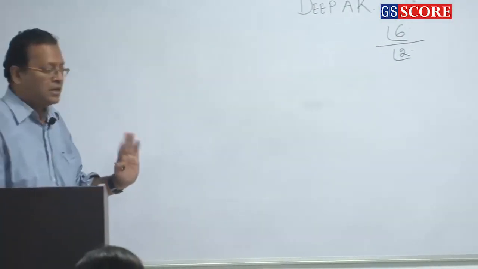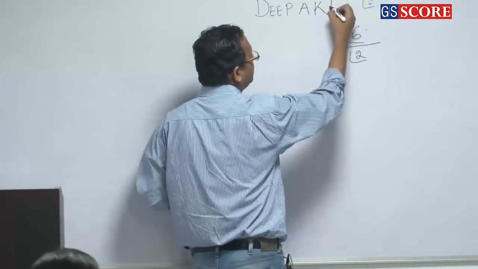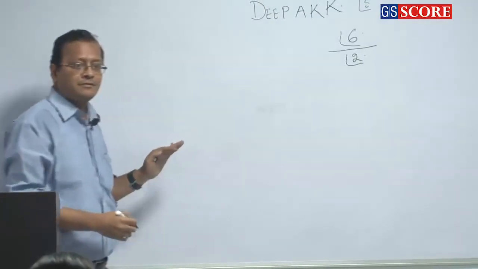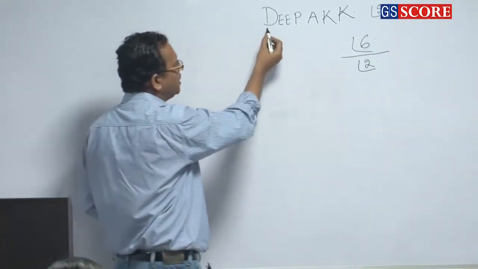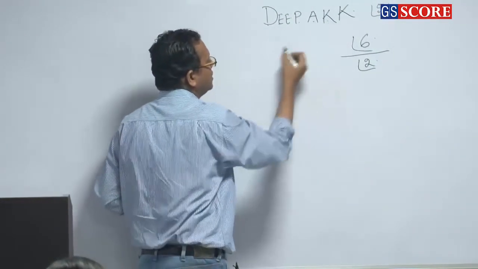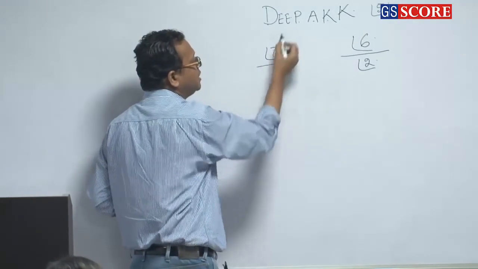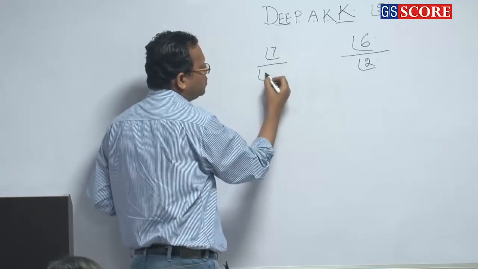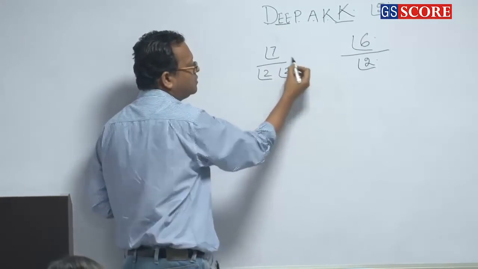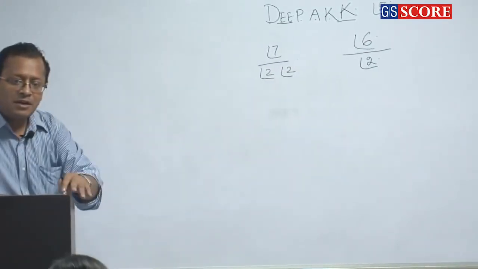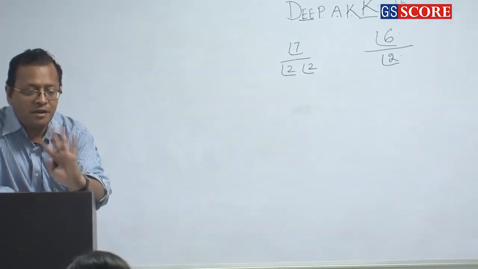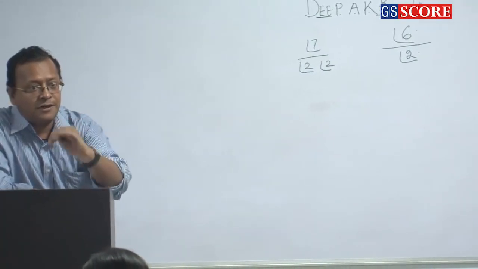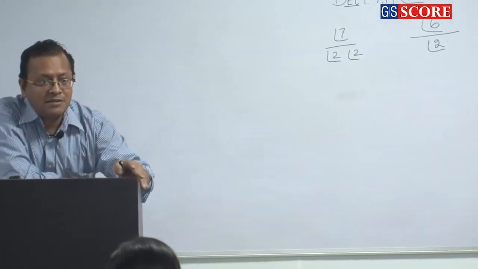Clear or not? If I add another K here, you will say, sir, how many letters? 1, 2, 3, 4, 5, 6, 7. So you say factorial 7 divided by factorial 2 and factorial 2. Clear or not? Whenever there is repetition, you have to divide by that factorial, not subtract it.